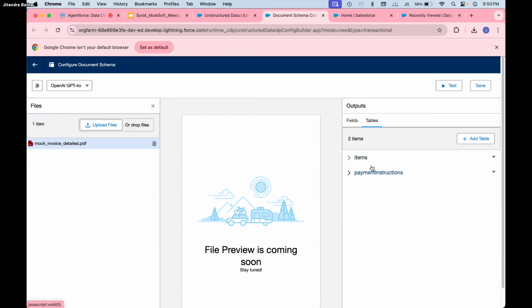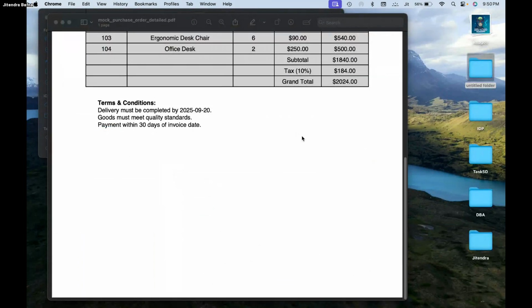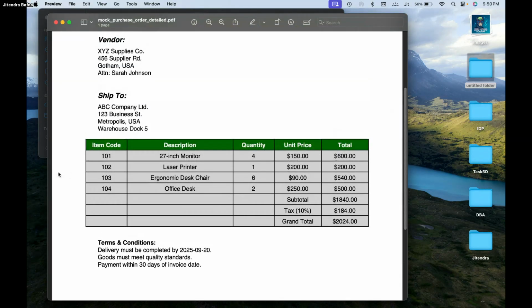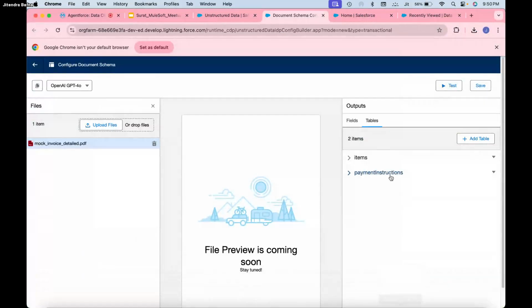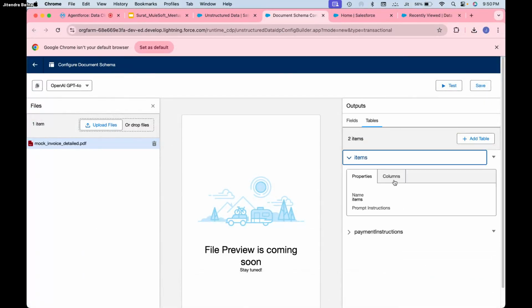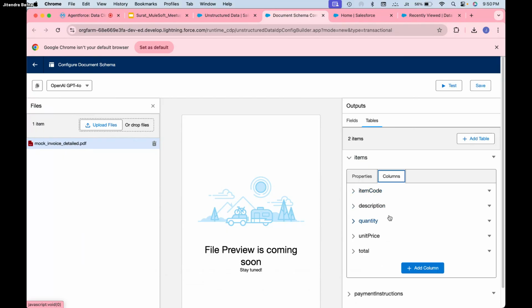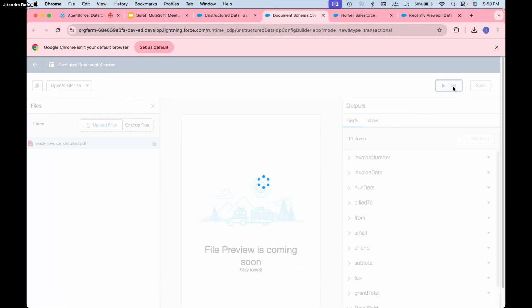So if you see the items and the payment instruction, let me show the PDF. So here this item code, description, quantity, this is in the form of a table. So the LLM is smart enough to identify this is a table. Under it you can just see what columns have been added: item code, description, quantity, unit price. Let's test this out.